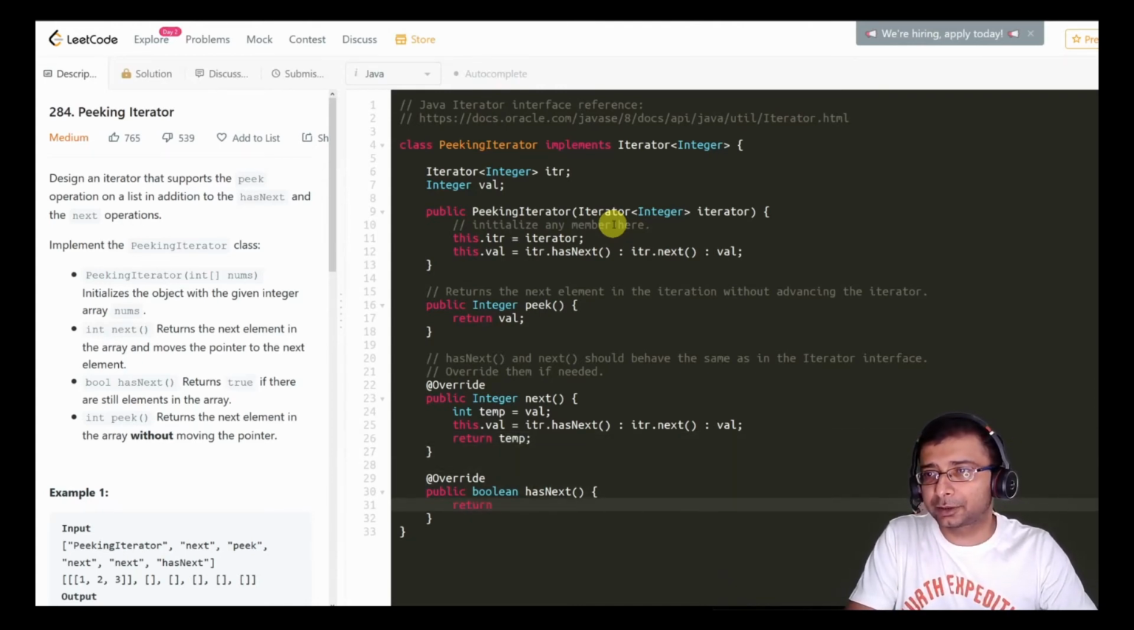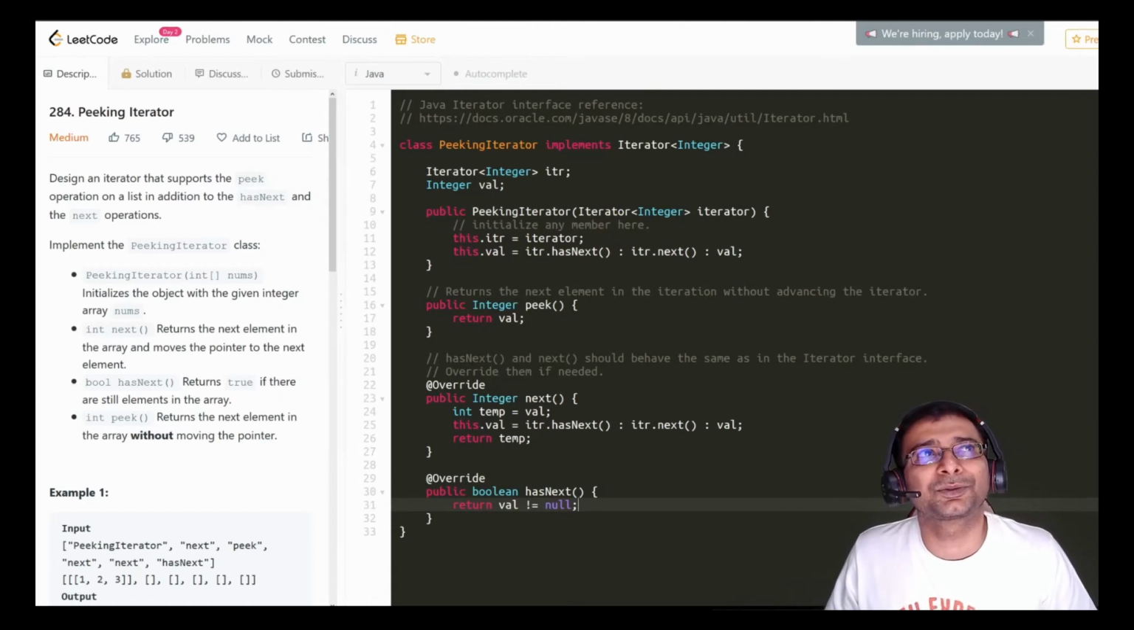And over here also the check is very simple. We are just going to say if val not equals to null, we return that, right? Because we are supposed to return a true or a false. So hasNext means it has a value. So the value should not be equal to null. Right, so this is what the condition looks like.